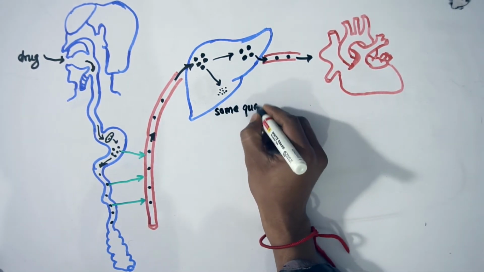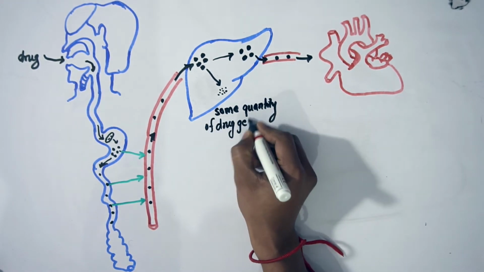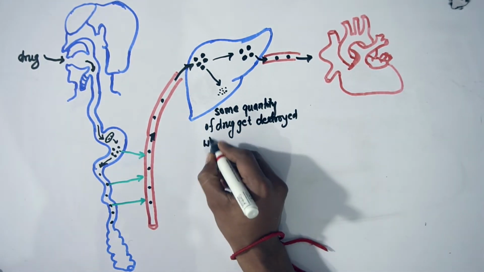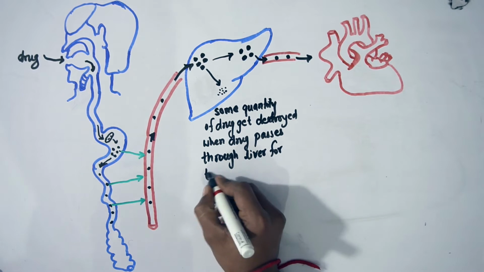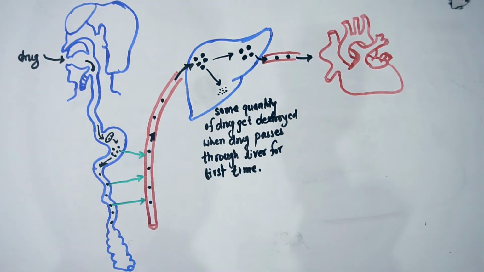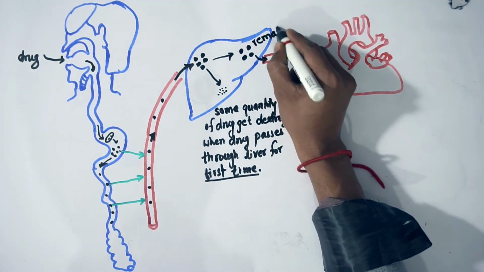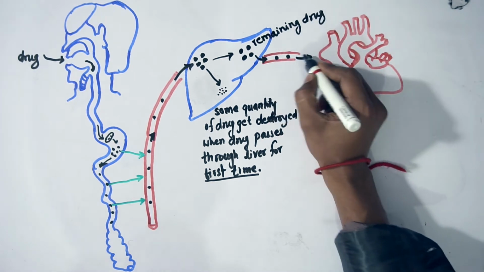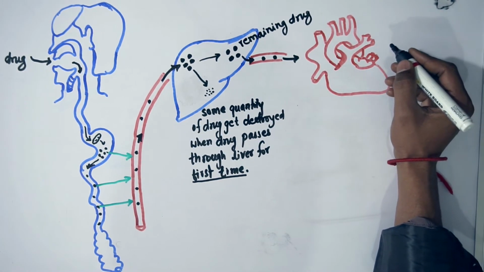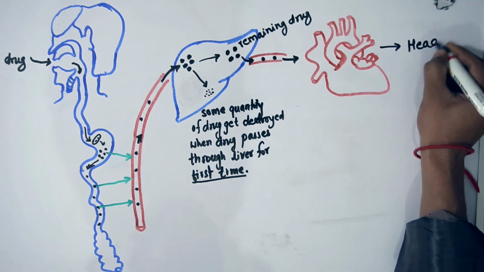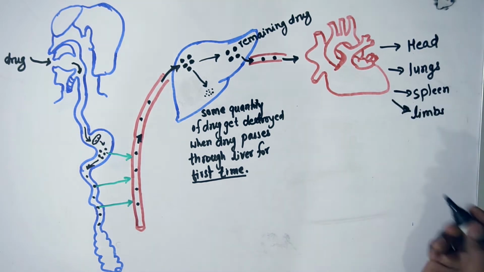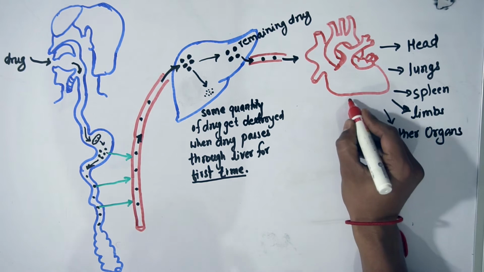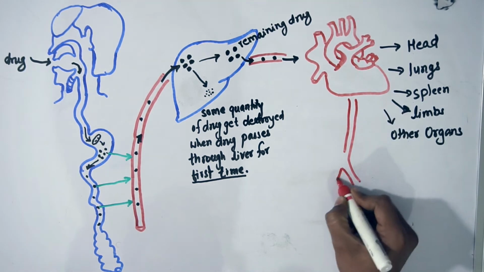So let me write: some quantity of drug gets destroyed when drug passes through the liver for the first time, okay. When the drug passes through the liver for the first time, some quantity of drug will get destroyed and the remaining drug will pass to the heart, and once it reaches the heart it will get distributed to various organs like head, lungs, spleen, limbs and all other organs in our body depending upon the blood supply to that organ, okay.